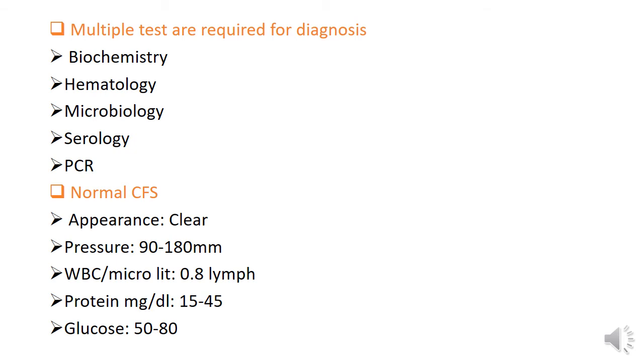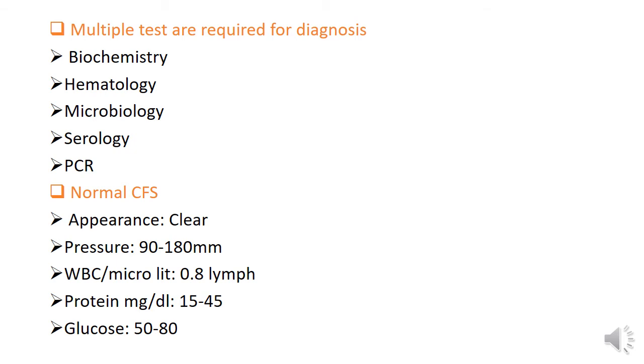Pressure of CSF is 90 to 180 mm. WBC per microliter is 0 to 8 lymphocytes. Protein is 15 to 45 mg/dl. Glucose level is 50 to 80.